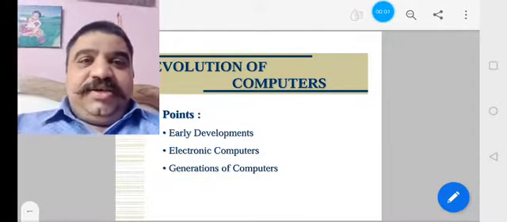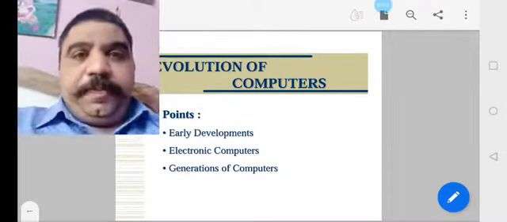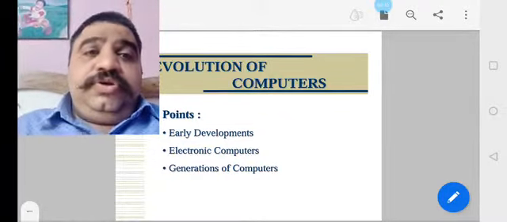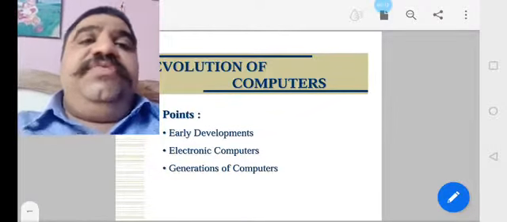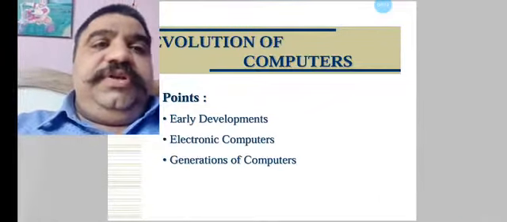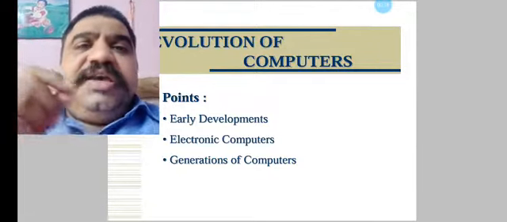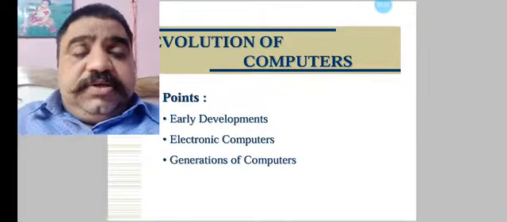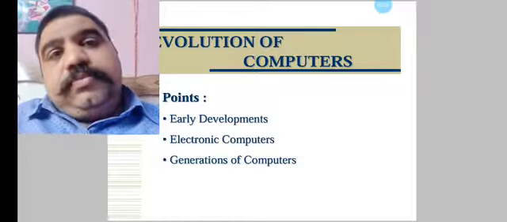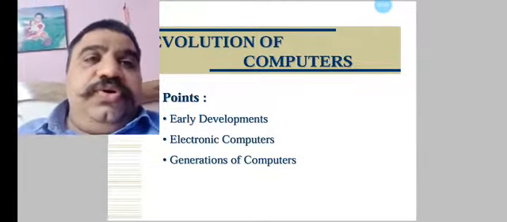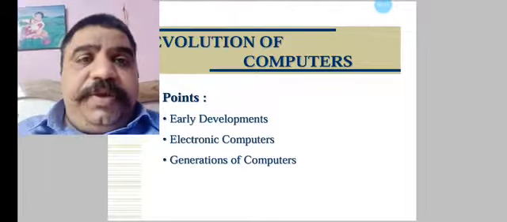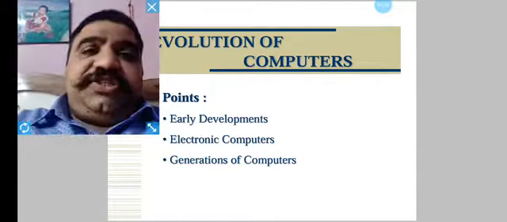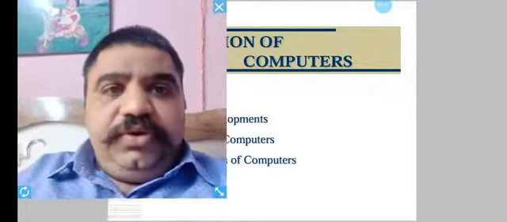Hi students, today I am here with the second part of our chapter number 1, Fundamentals of Computer System. This is the second topic, the evolution of computers. This evolution of computers means, in fact, a history of computer: how it has developed, how its evolution takes place from past to nowadays. These 3 points we are going to cover in this topic: early developments, electronic computers and generations of computers. Let us start with this evolution of computers.